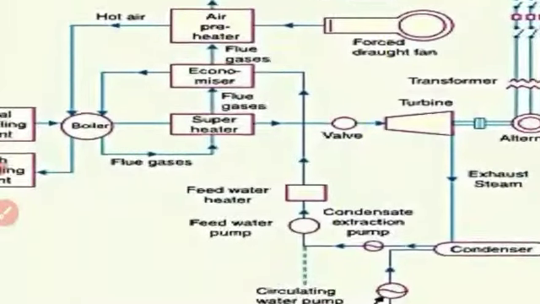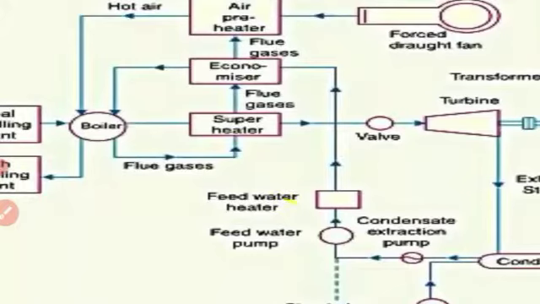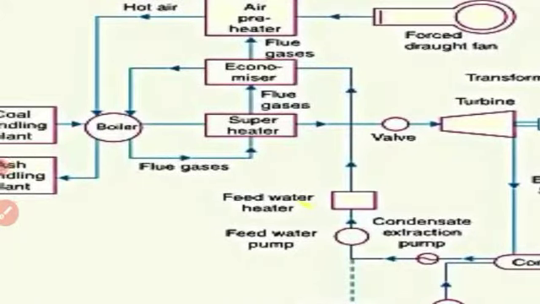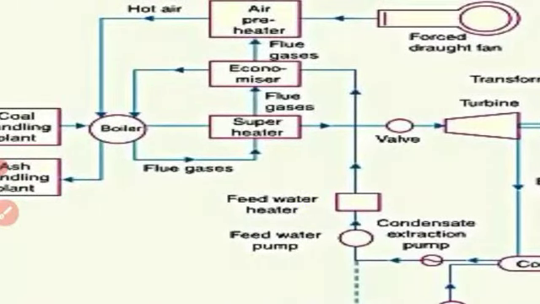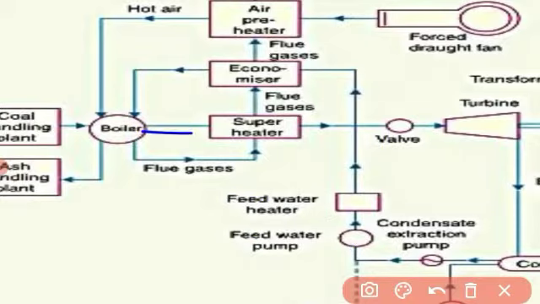Now, what is the function of the superheater? The steam produced in the boiler is wet and is passed through a superheater where it is dried and superheated. The steam produced by the boiler is wet, hence the superheater heats up the steam.